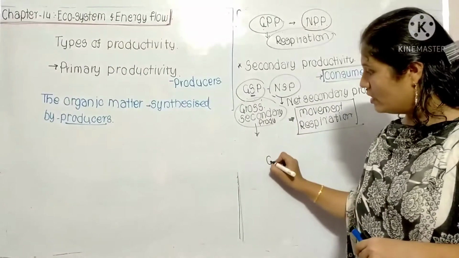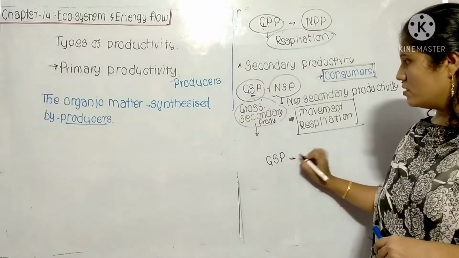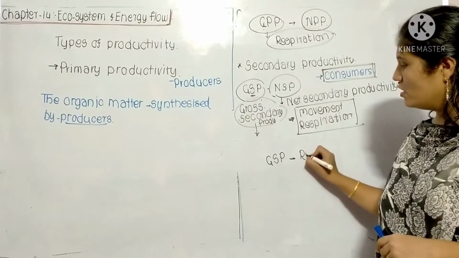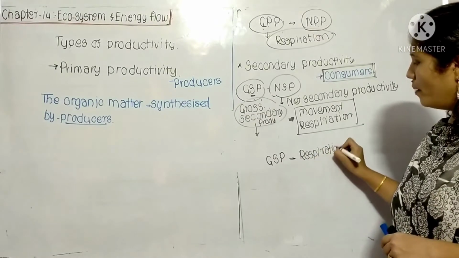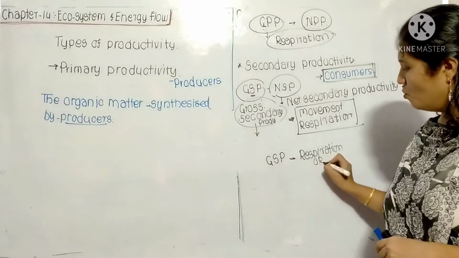So GSP minus respiration, or the muscular movement.